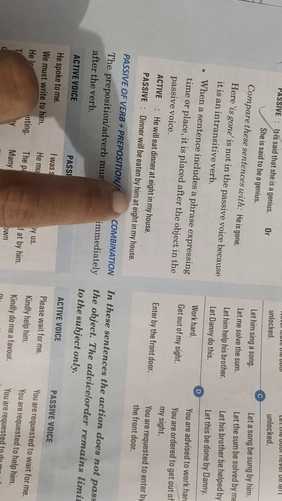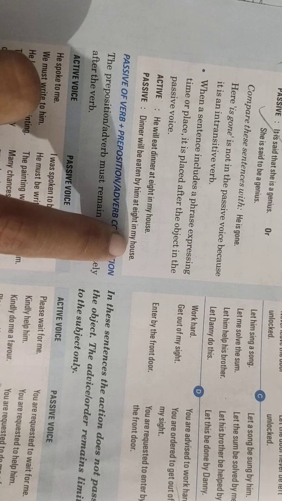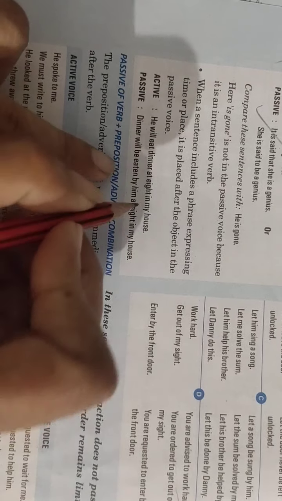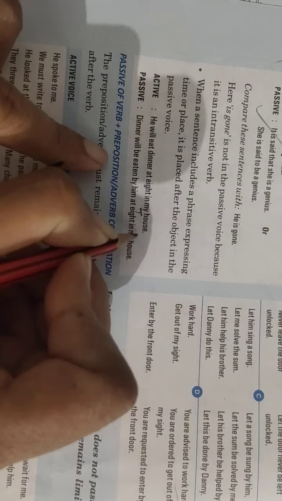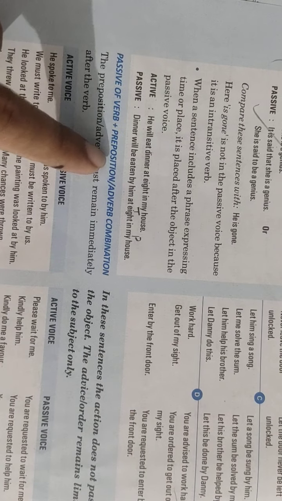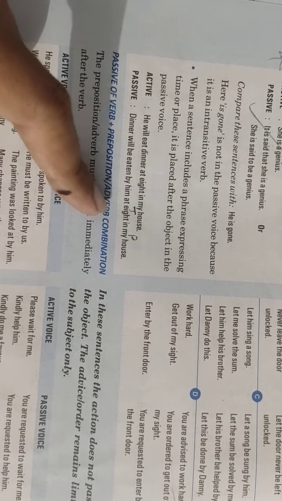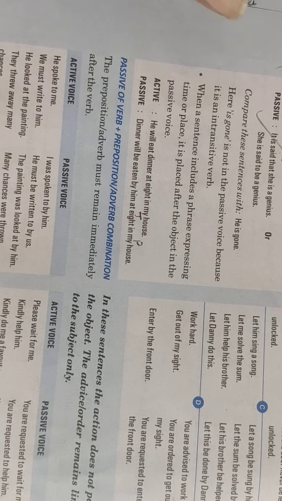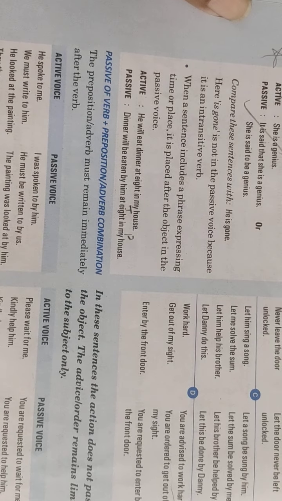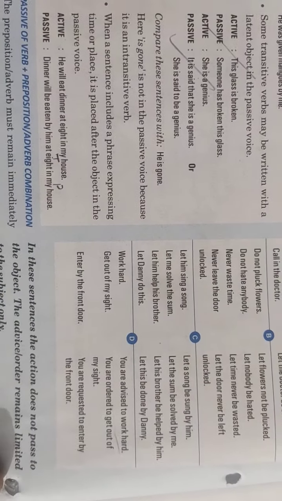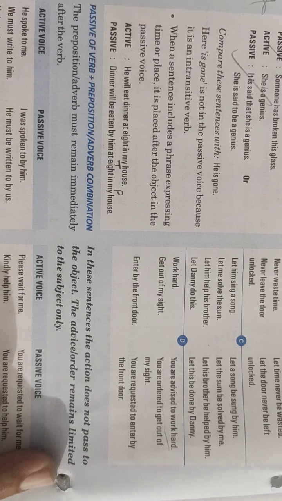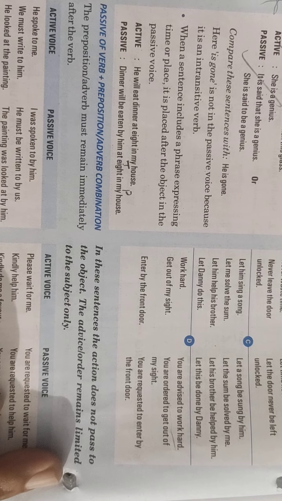And in case you have a time phrase and a place phrase together, then first comes the time and then comes the place. Here you need to recall the rules which I told you while teaching position of adverbs. There we have done the rule MTP, something like that. So please recall that rule.